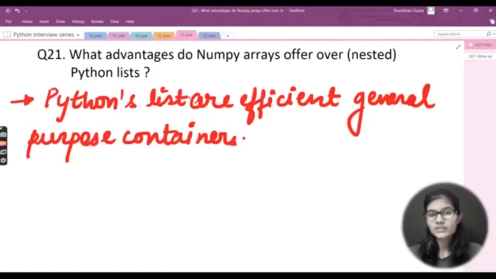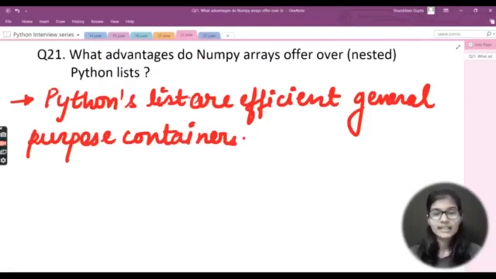Okay, so first of all, this is about my Python list. Now, other than this, if I discuss my NumPy arrays, there are certain limitations: we cannot perform vector operations on the list, but we can do that on NumPy arrays. Let's say we cannot do element-wise multiplication. We cannot do element-wise addition. All of these things cannot be performed on the list, but they can be performed on NumPy arrays, right?